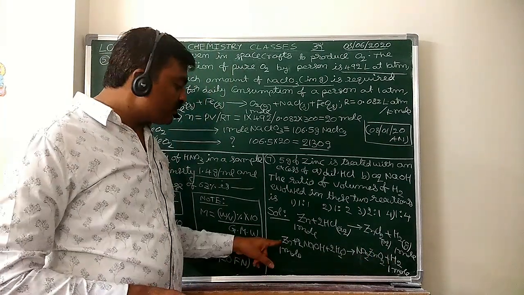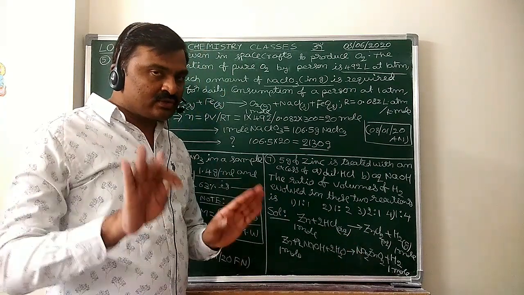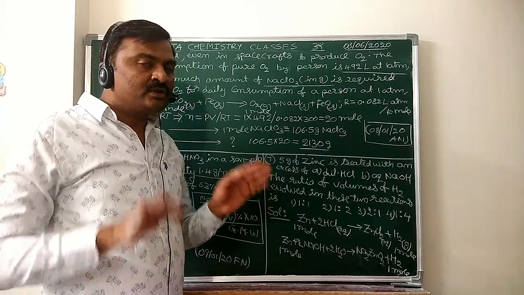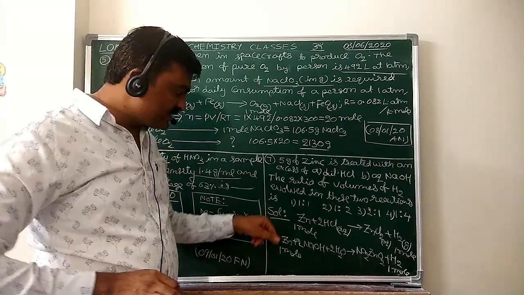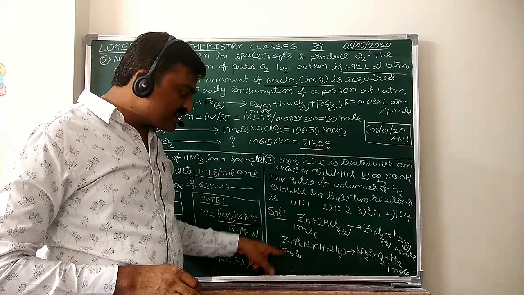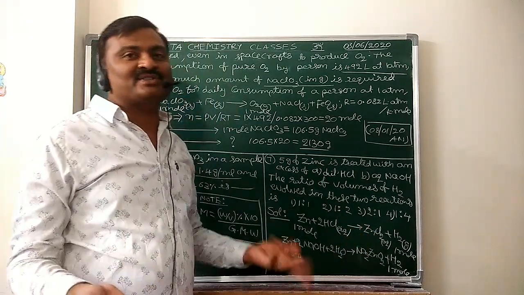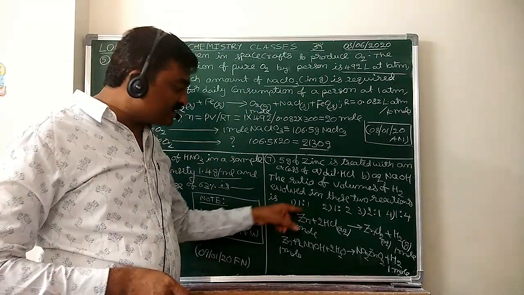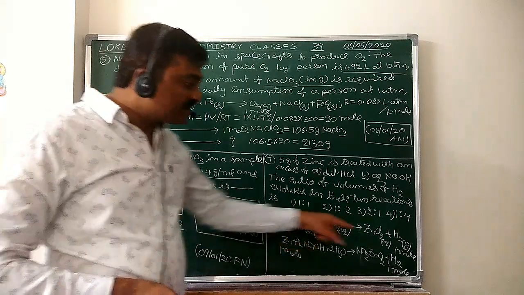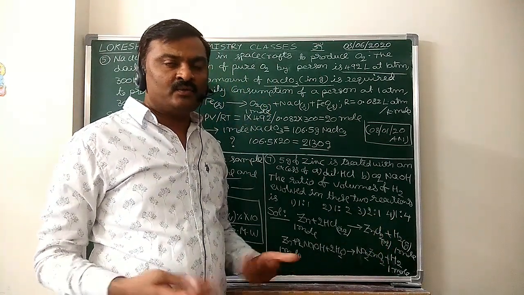Here also, from 1 mole of zinc, you will get 1 mole of hydrogen gas. So to answer this problem, you have to know these two reactions. See, in both cases, from 1 mole of zinc, we are getting 1 mole of hydrogen gas only. So when equal weights of zinc react in two cases, then an equal number of moles of hydrogen will be formed.